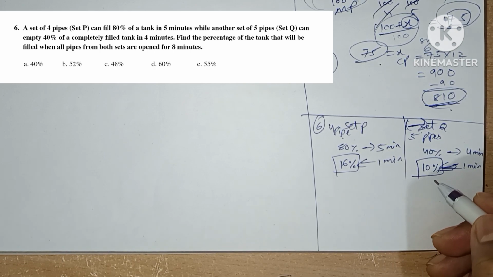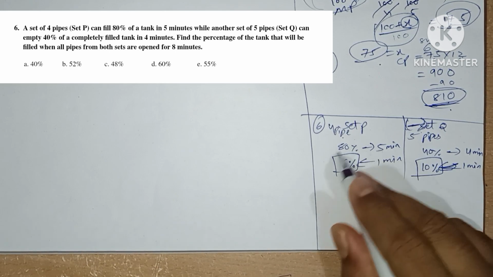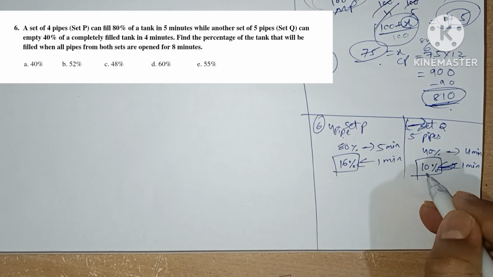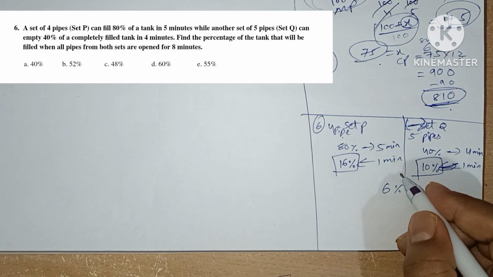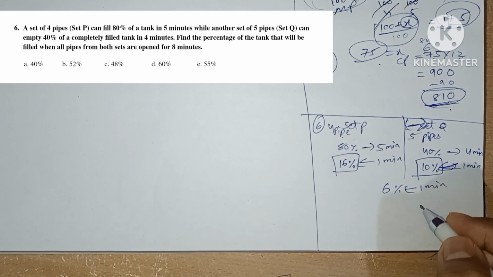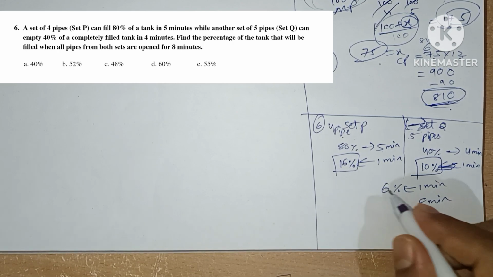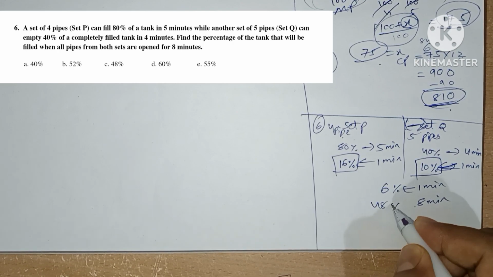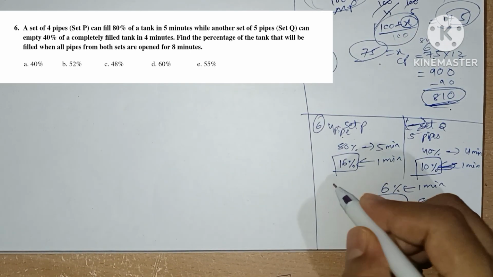So when all are opened for 1 minute, the difference between these two is 6%. 6% is filled in 1 minute. In the question it is given that they are opened for 8 minutes. So for 8 minutes it's 6 times 8, 48% is filled. So this is our answer. The answer will be option C.